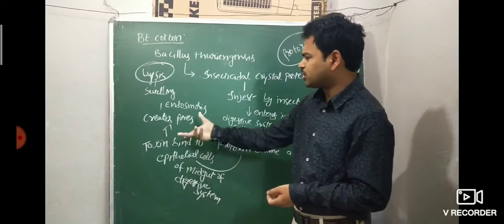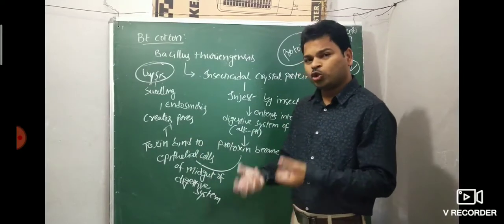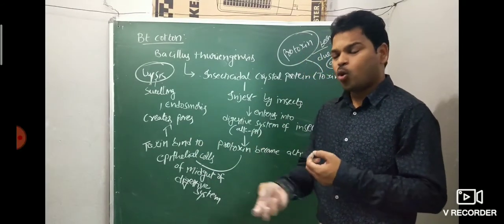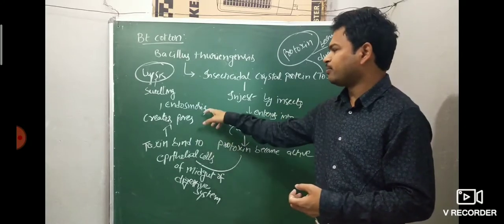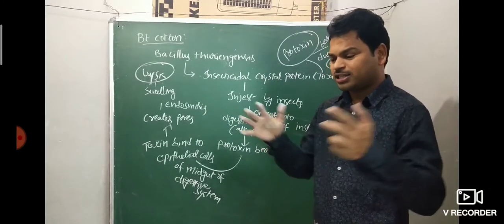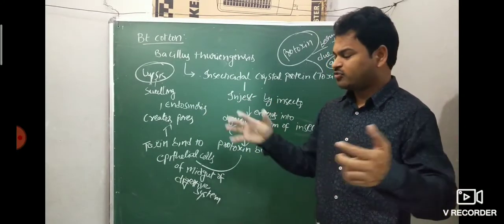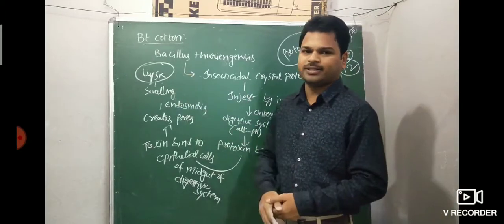Then it creates pores on the epithelial cells. Due to the presence of pores, water enters inside, which is nothing but endosmosis. It results in swelling of the cells. When swelling occurs, finally it leads to lysis, burst.